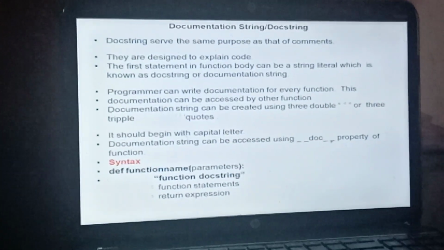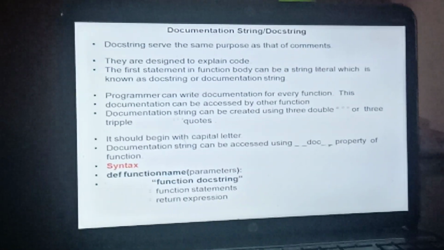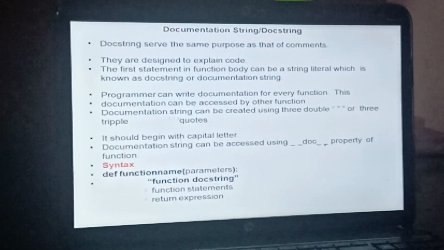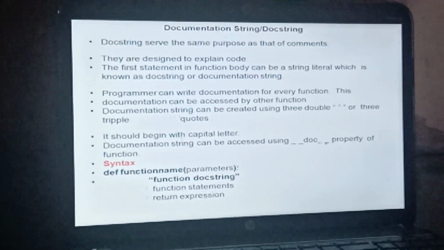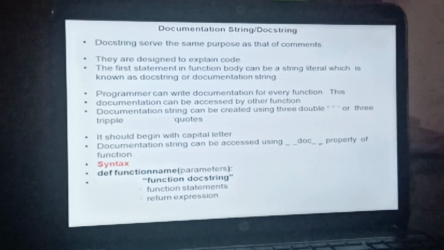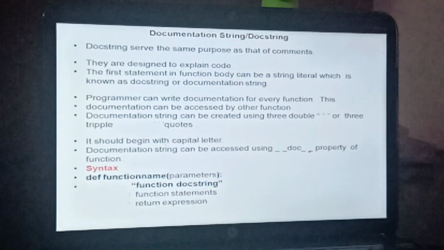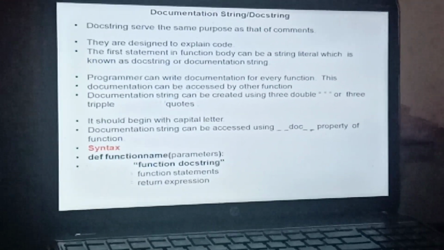The next thing is the documentation string, or docstring, in a function. A docstring plays a very major role inside a function. It serves the same purpose as comments in Python. Comments are statements which we write to understand what is happening inside our program.